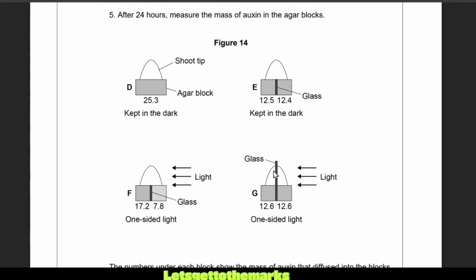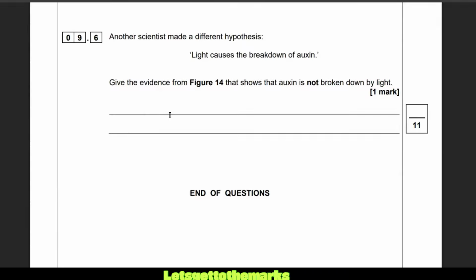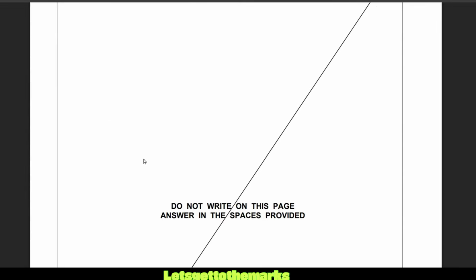So that proves that auxin's made in the tip, G. But we can also see that when light was shining on it from one side, you still had the same amount of auxin on the light side and the dark side. So I'd put that for this answer. Give evidence: in G, there is the same amount of auxin on light and shaded side. The side away from the light I'm calling shaded, just me using that as a way to describe it. The side further from the light has the same amount of auxin. So that's the end of that.